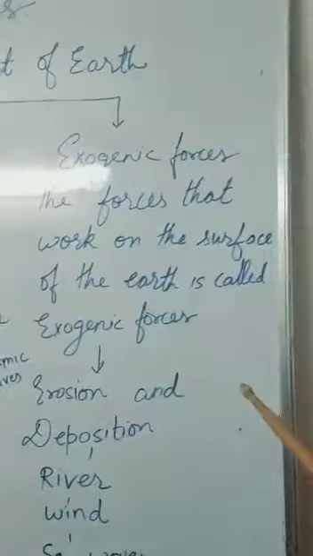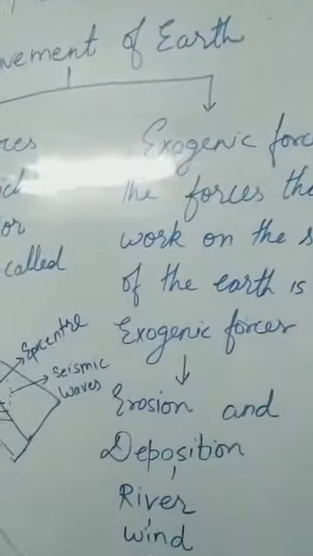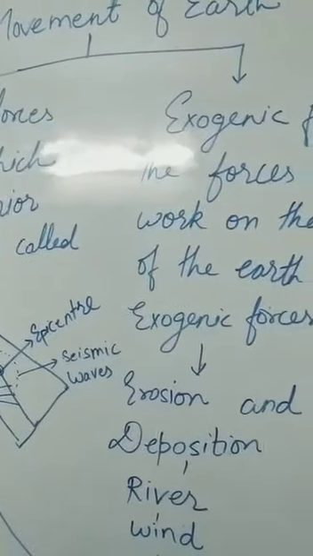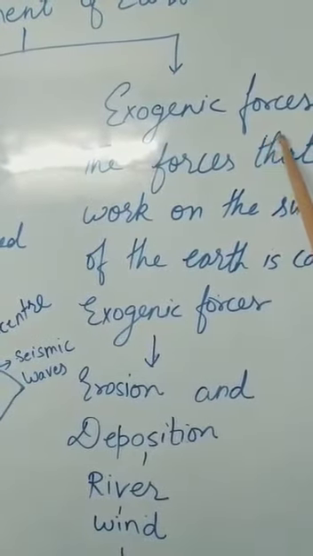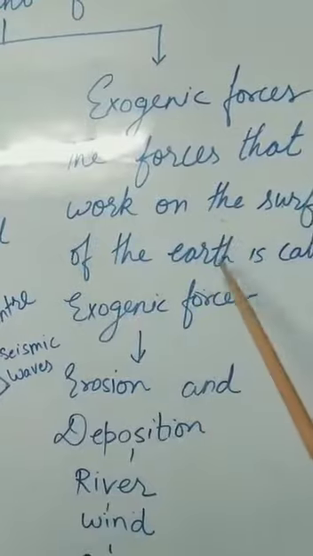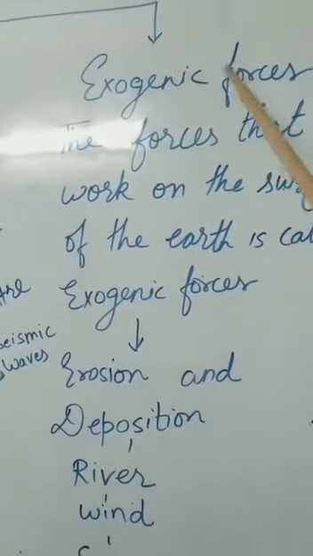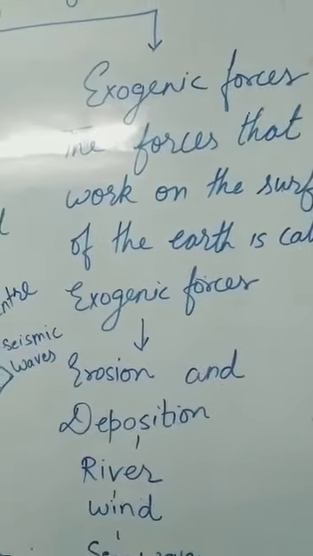When the changes occur on the surface of the earth, that is exogenic movement. Exo means outside. So exogenic movement.